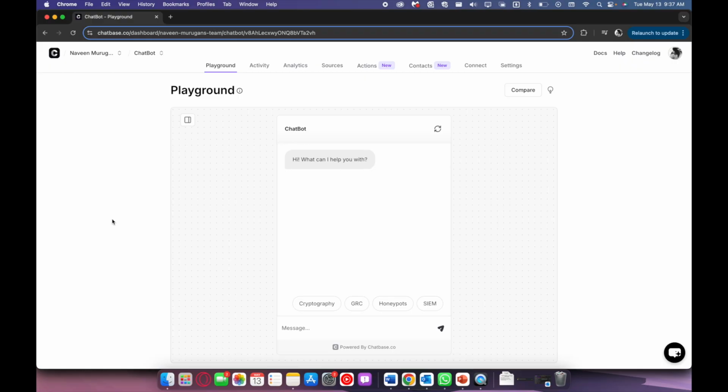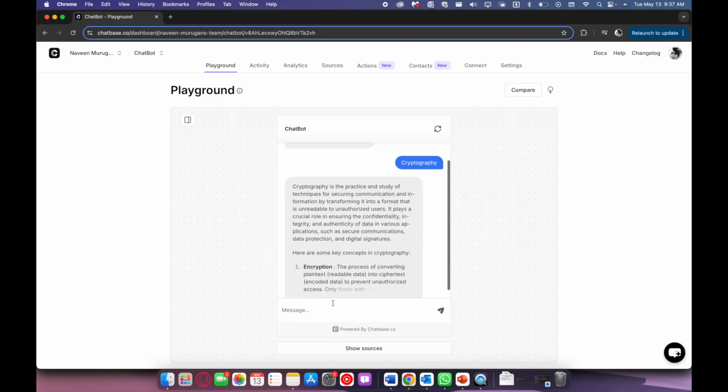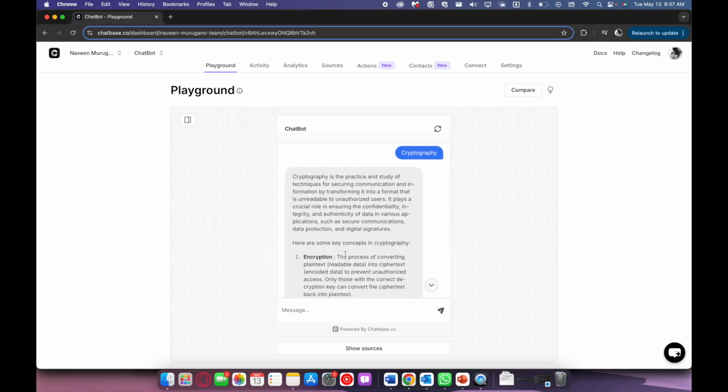So the agent framework that I used was from Chatbase, and this is the user interface. I created the agent and named it Chatbot. Here are a few of the keys that you can use to start a conversation. Let's say I want to talk about cryptography, and then it's going to give me its response. Cryptography is a practice or study of techniques.